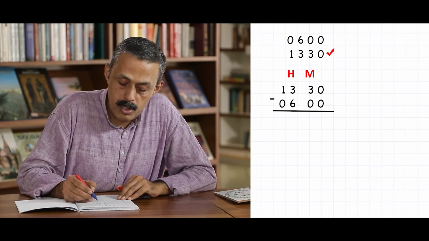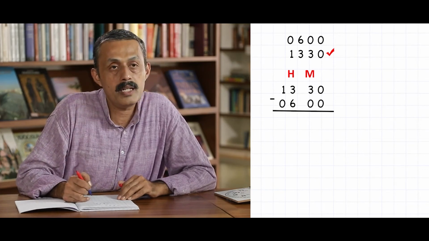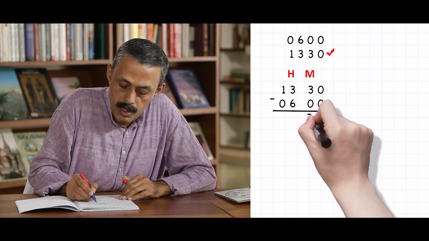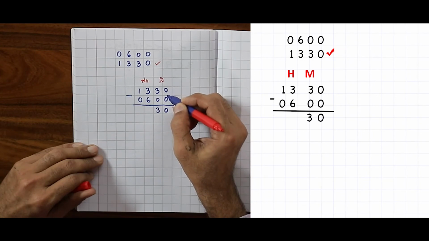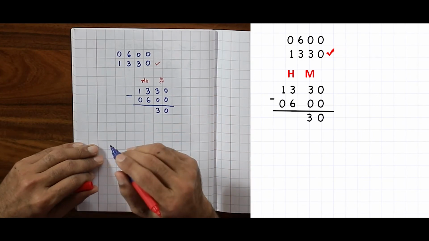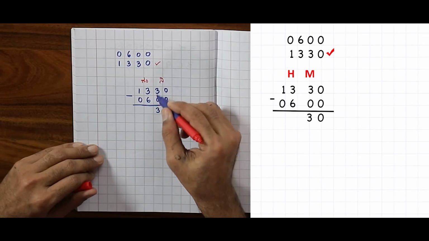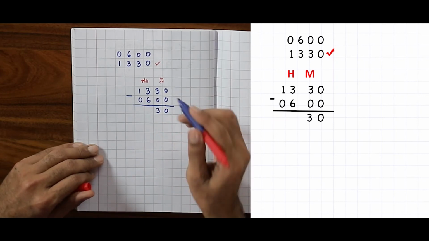First, subtract 0 from 30. What do we get? 30 minutes we get. Here, when we look at the minutes place, in this concept, we cannot use the decimal system because the minutes itself is a place value.